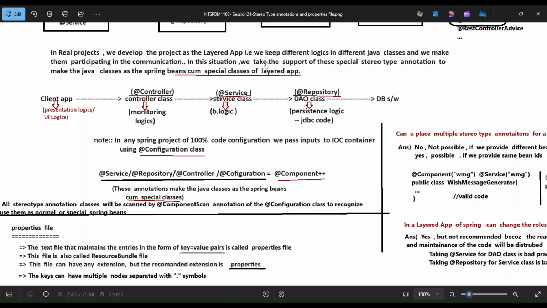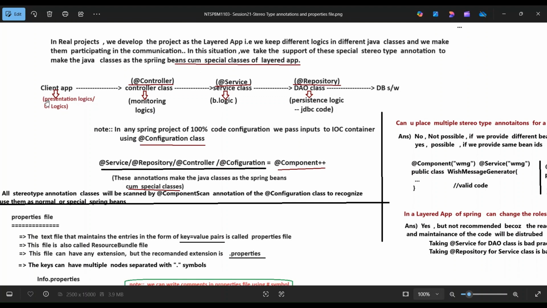In this situation, we take the support of these special stereotype annotations to make the Java class a Spring Bean cum special class of the layered app. So client app, UI logic at the @Controller class, business logic at the @Service class, persistence logic at the @Repository DAO class, JDBC CRUD operations, and this is the database software.